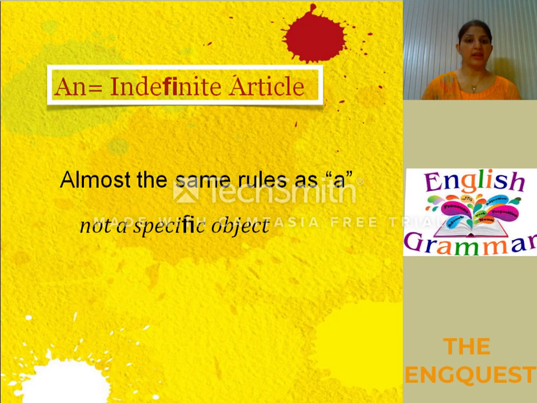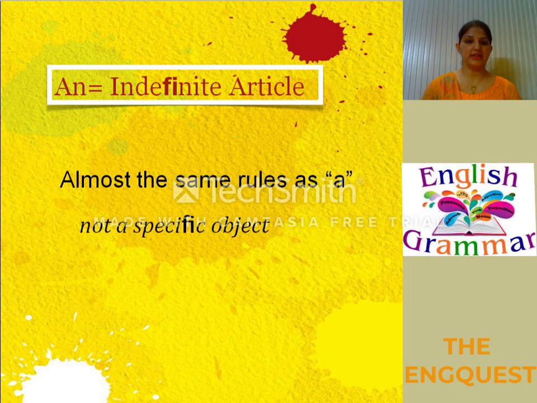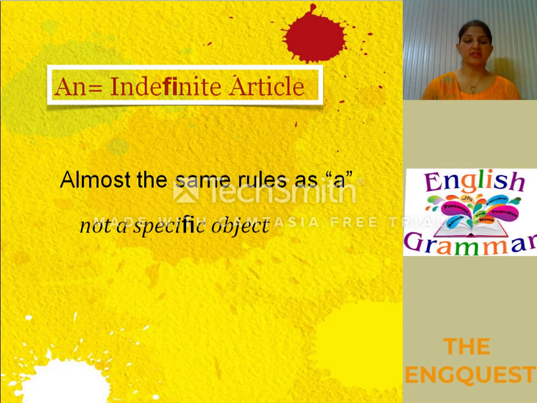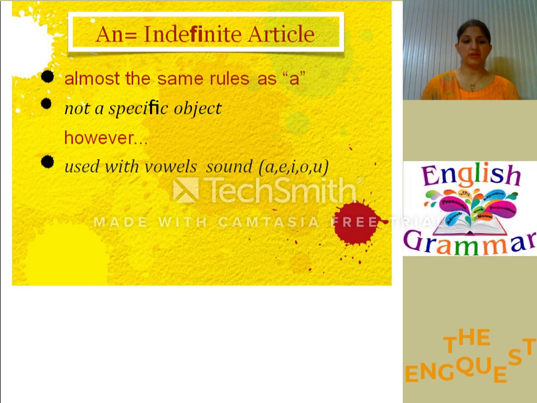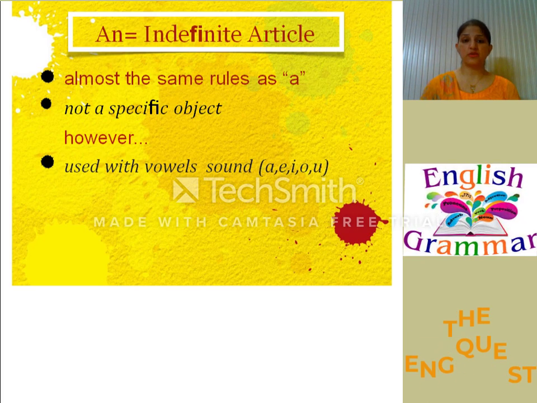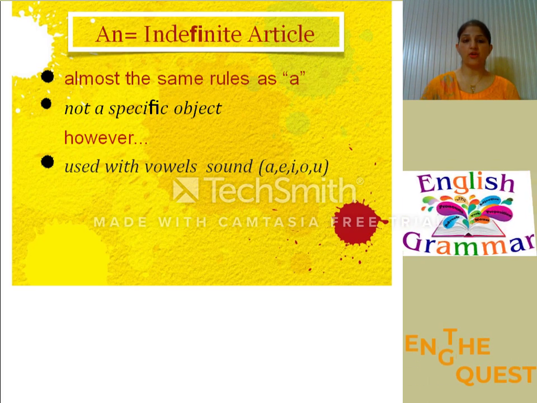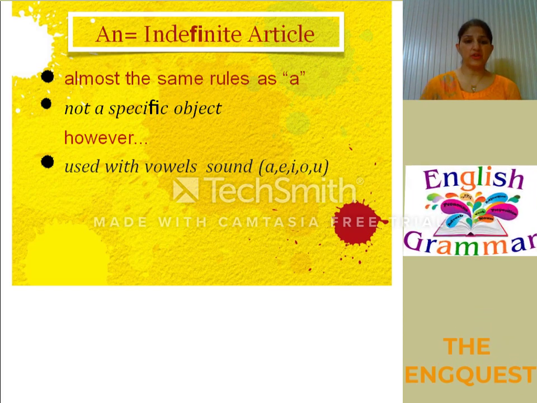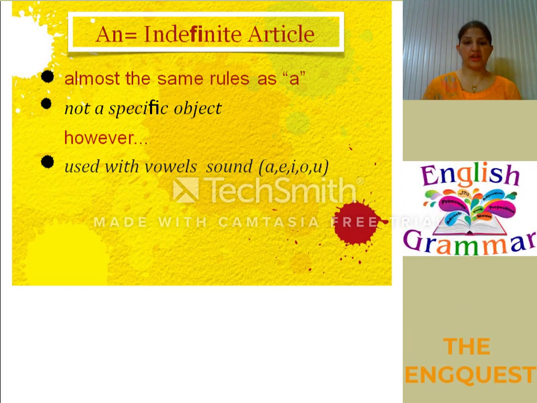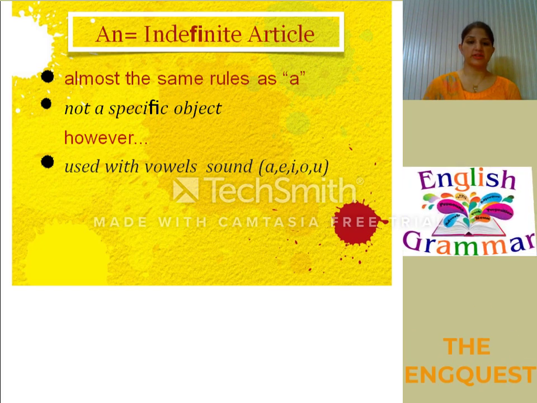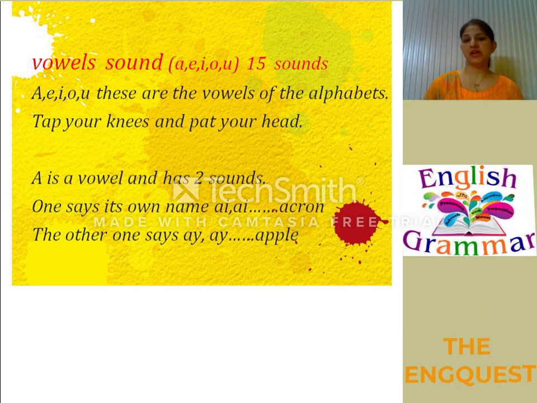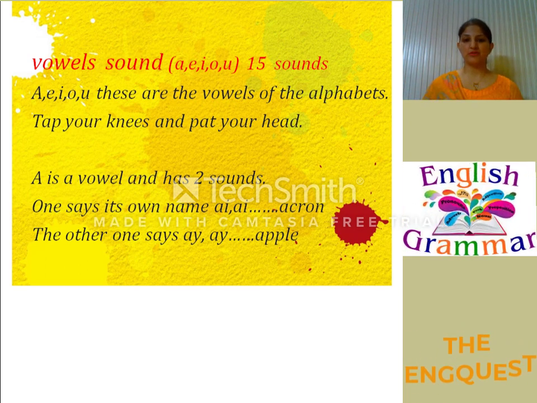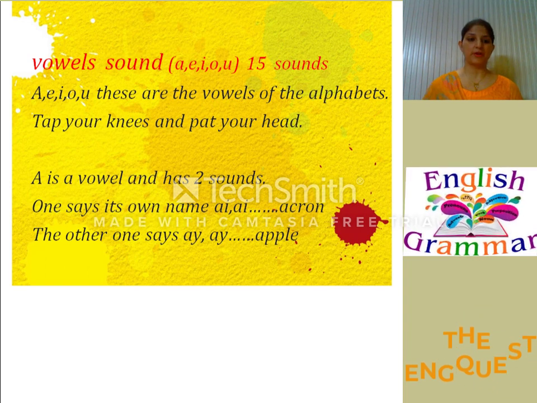An is also an indefinite article. Let us see where an is used. Almost the same rules as a, as it is also not used with a specific object. However, it is used with vowel sounds a, e, i, o, u. As we know, there are 5 vowels in the English language and 21 consonants. But do you know that vowels have 15 sounds? Let us see some of the sounds of the vowels through a short song.